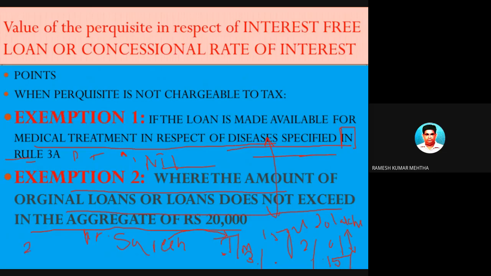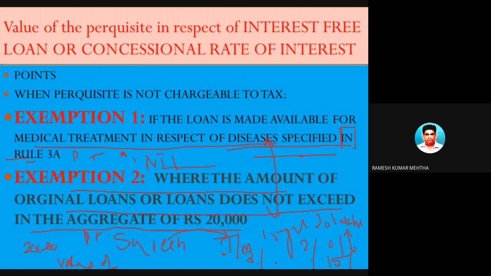So the loan amount is very, very small. Whenever the loan amount is less than 20,000 rupees, the value of the perquisite is not to be calculated, because the direct taxation rules say that this calculation should be done only when the loan amount exceeds 20,000 rupees.